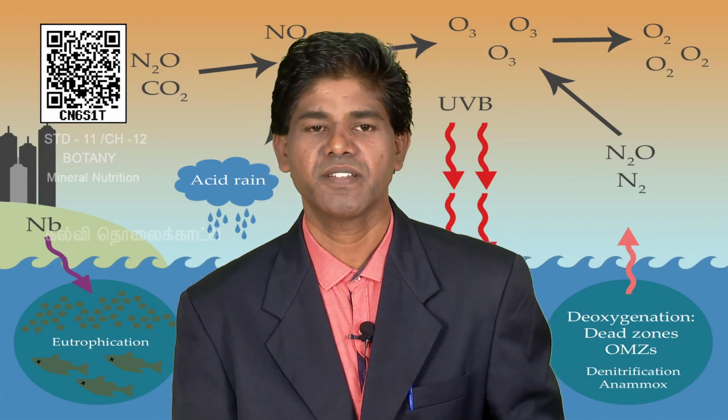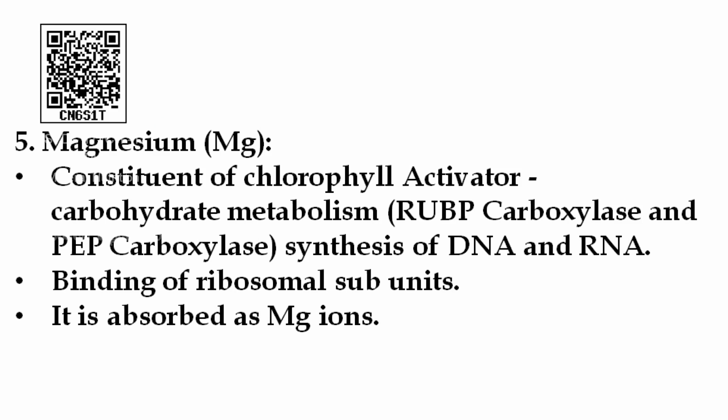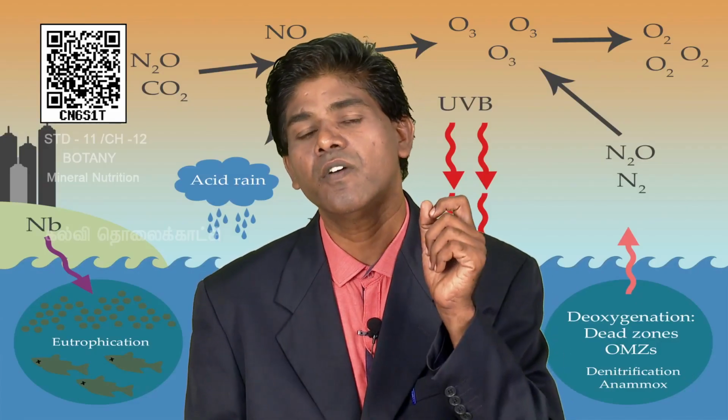Magnesium is a constituent of chlorophyll. It is the activator of carbohydrate metabolism. And an important point, binding of ribosomal subunits. The two ribosomal subunits, for example 70S and 80S ribosomes, are made up of two subunits. The binding of these subunits is because of magnesium. That is a very important point for magnesium.